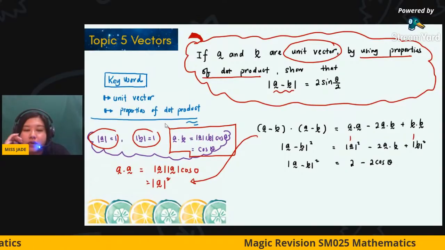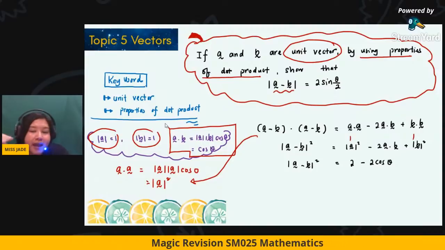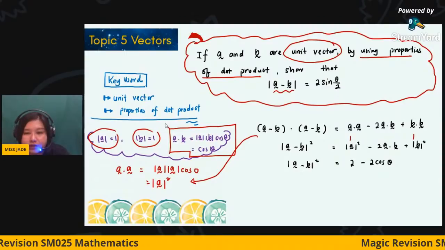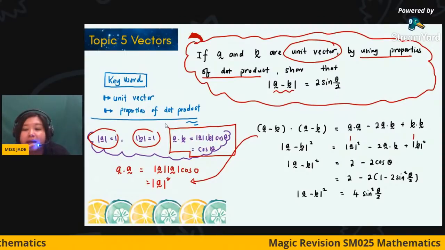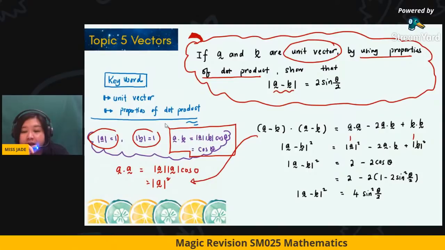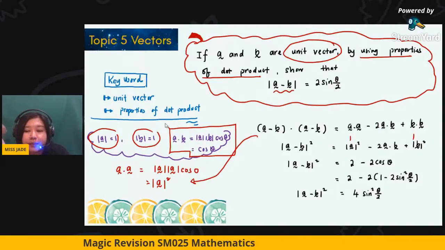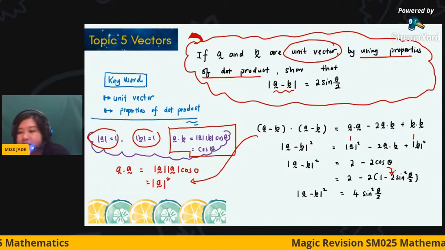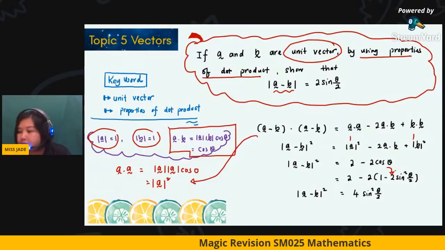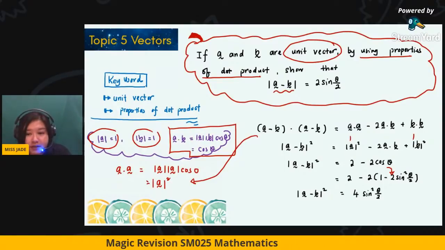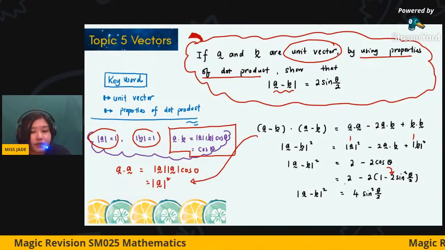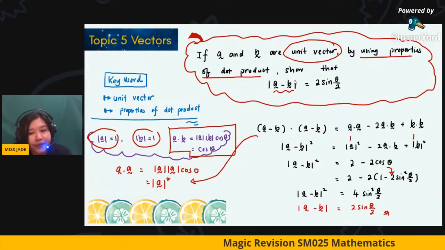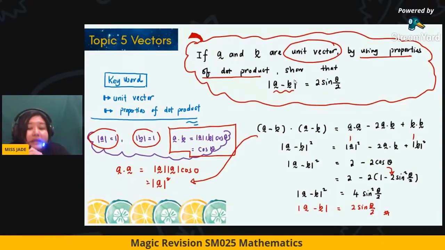Now, how do we convert cos theta into sine, with the angle changing from theta to theta over 2? We use the double angle or half angle formula. The cos theta is replaced by 1 minus 2 sine squared theta over 2. From here, you get 4 sine squared theta over 2. Coming back to the question, you don't need the square form, so when you square root both sides, automatically you get what we need.